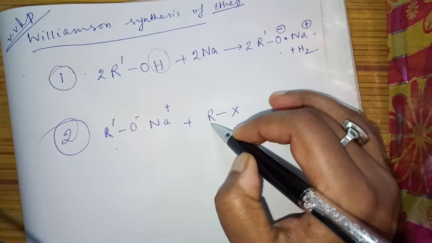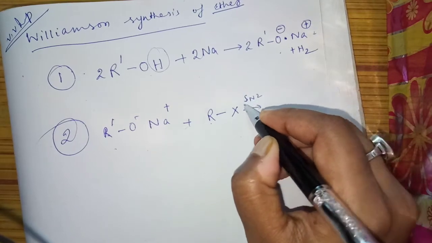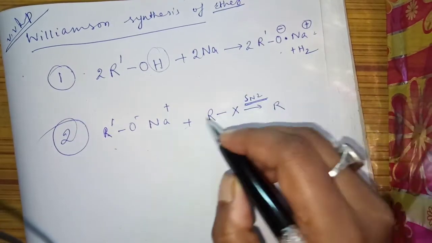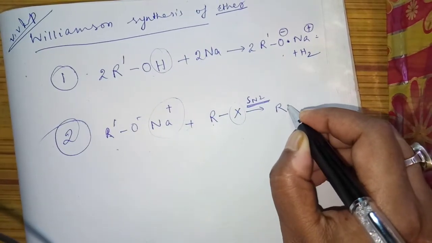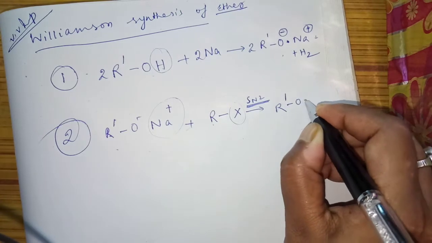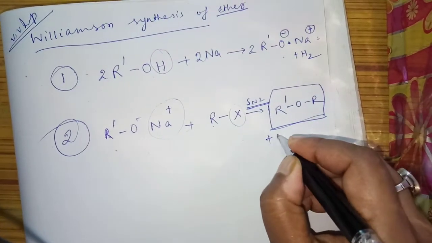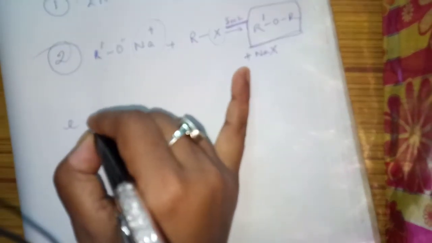And it will follow the SN2 mechanism. Remember this thing, very important. Our product will be what? Simply Na and X will react, and our product will be R'OR. This is our required ether, plus NaX.